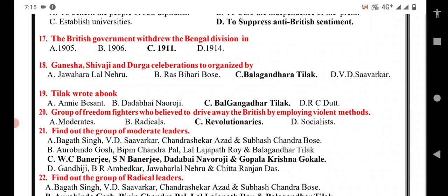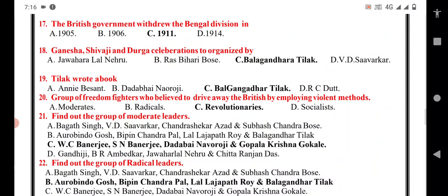He started to celebrate these three festivals to create unity among the Indians. That's the reason even today we continue the celebration of these festivals.